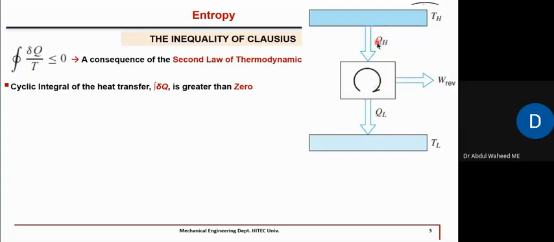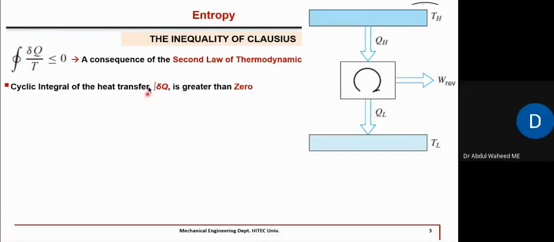Here, heat transfer is QH and heat rejected is QL. Now, the question is, which one is bigger, QH or QL? What you say? This is a heat engine in which heat is transferred from a high temperature source. A part of it is converted into work. The rest is rejected. So, which heat is bigger in magnitude? Of course QH.